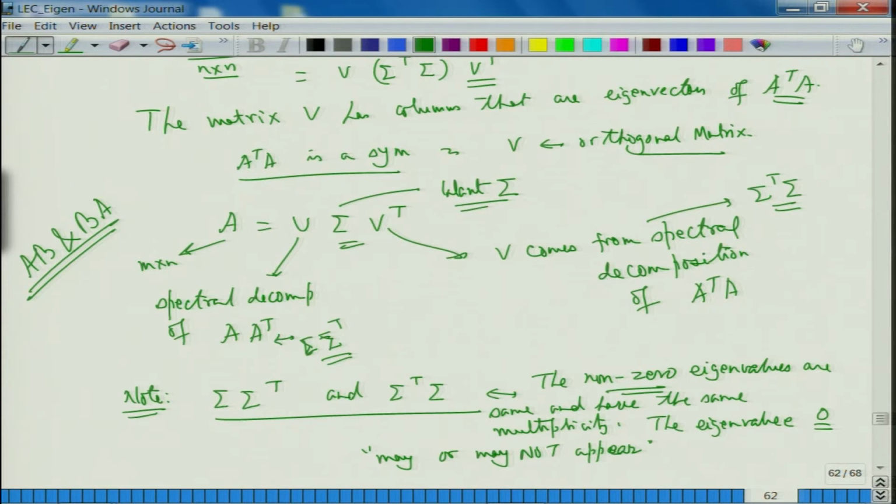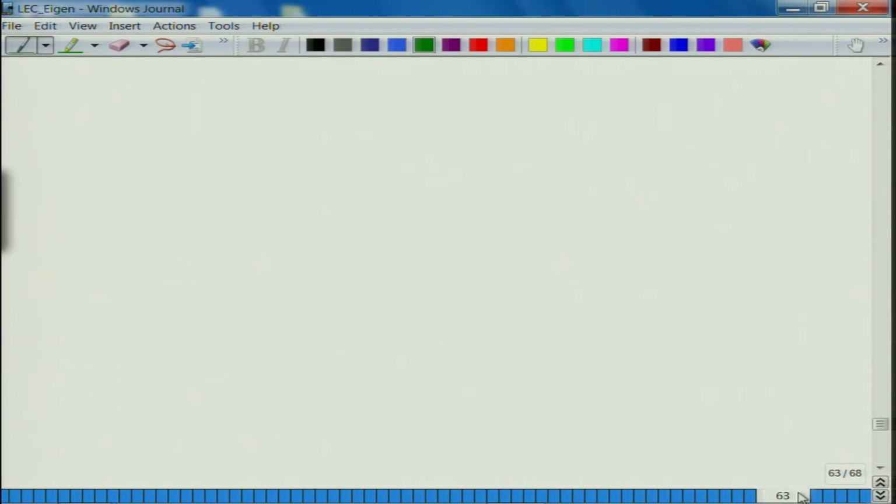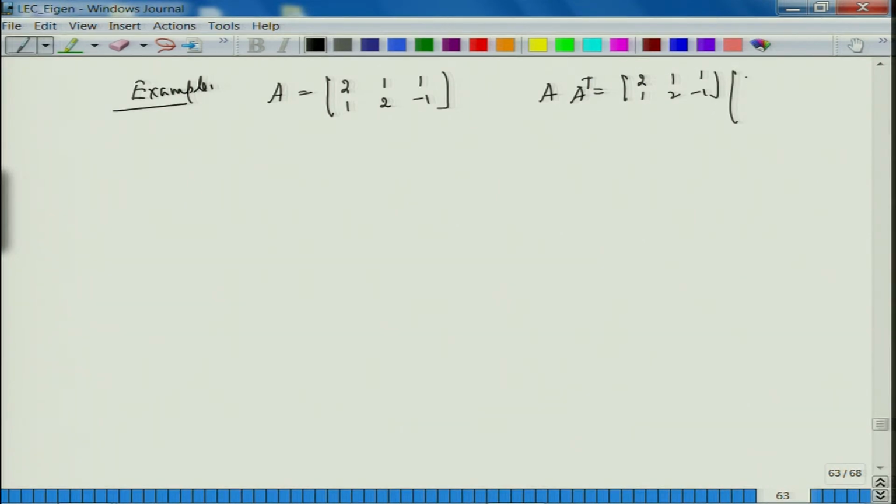So, let us try to understand this by an example. Let me compute this with an example, fine. I will take only one example. Let me define A as something easy, which is 2, 1, 1, 2, 1, minus 1. Let us compute A times A transpose. So, A times A transpose is 2, 1, 1, 2, 1, minus 1 times 2, 1, 1, 2, 1, minus 1. I hope I am correct.